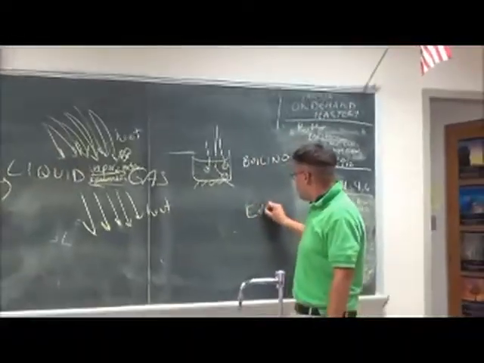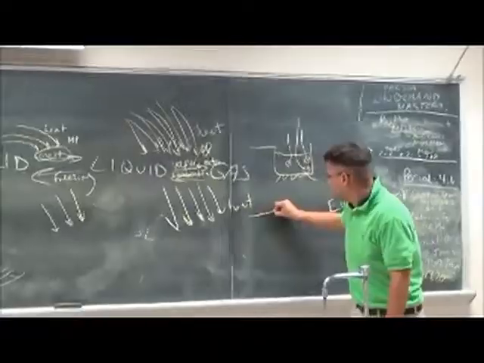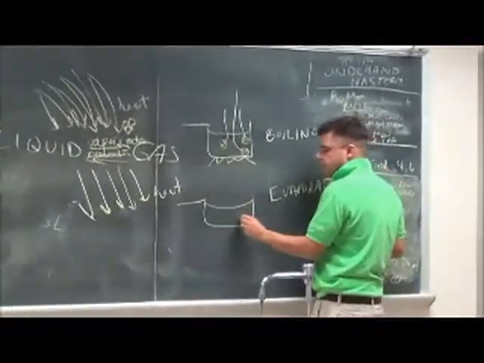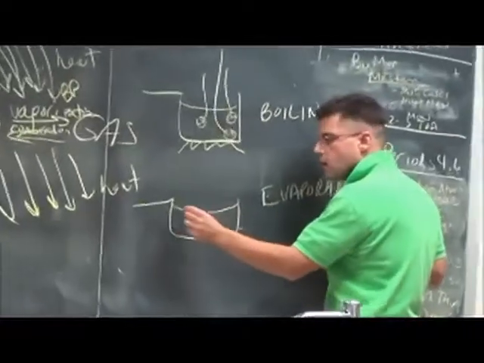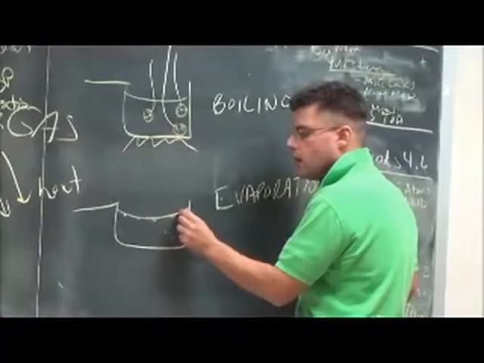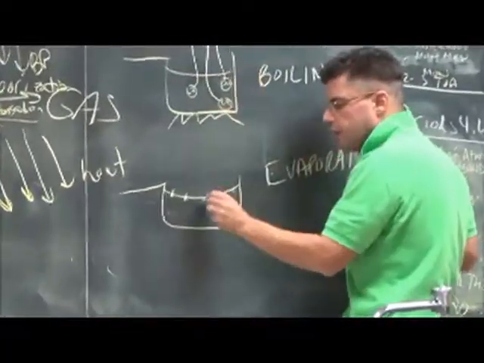Evaporation, which is another example of liquid to gas. Let's do another pot of water again. Instead of liquid to gas bubbles all throughout, they tend to just occur at the surface randomly. And over a wide range of temperatures, they escape, escape, go, escape, up, escape.